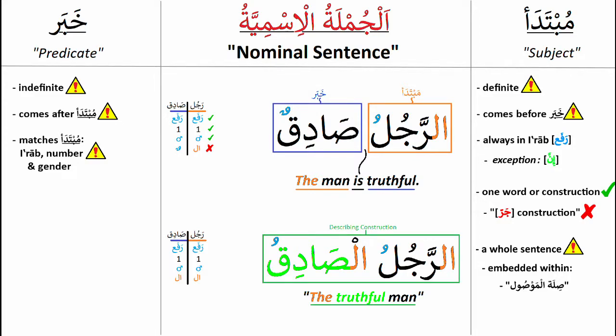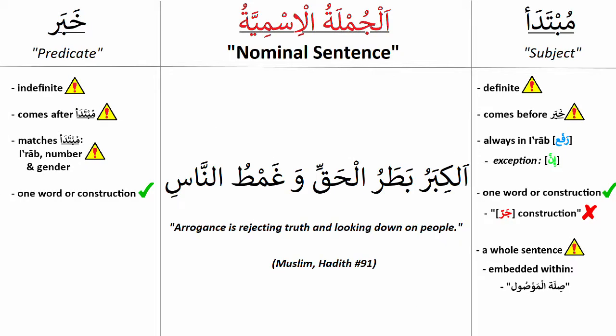Now it also makes more sense that the khabar is indefinite, because if it would be definite, then both words would certainly form a describing construction, because all four characteristics would match. Speaking of constructions, the khabar can of course also be a whole construction, like in al-kibaru badarul haqqi wal ghamdun nasi.